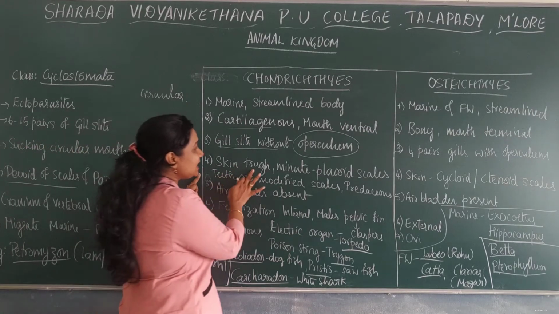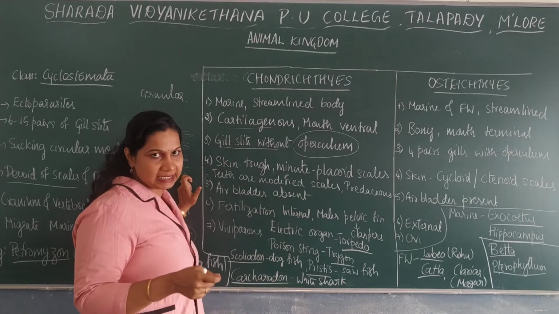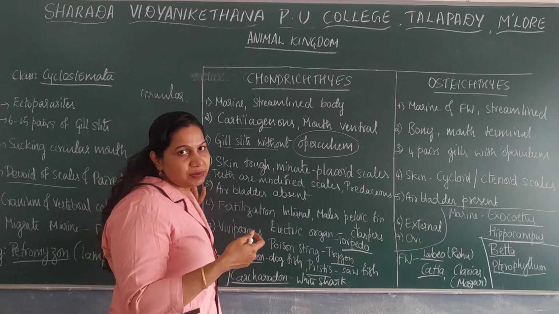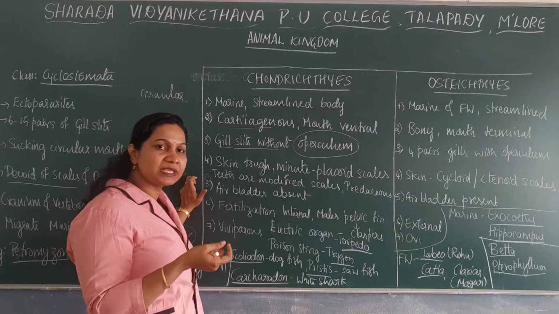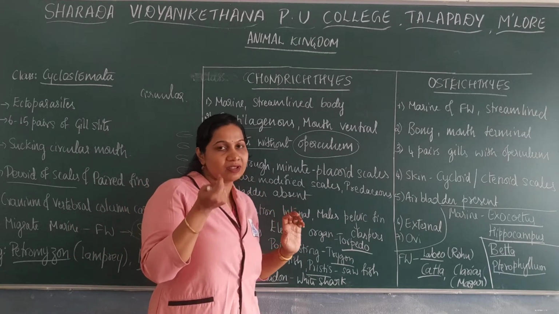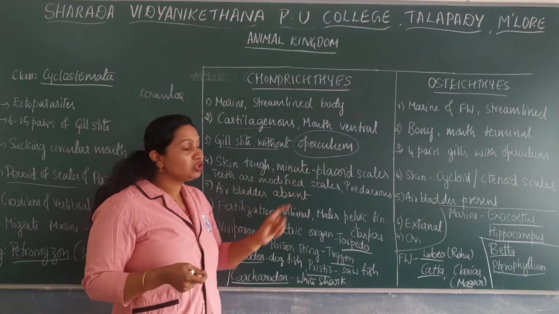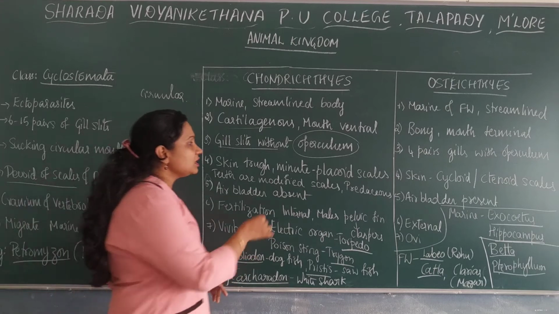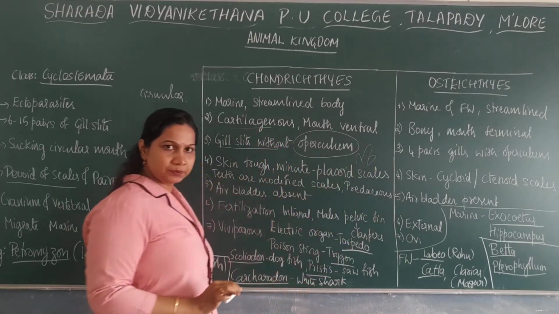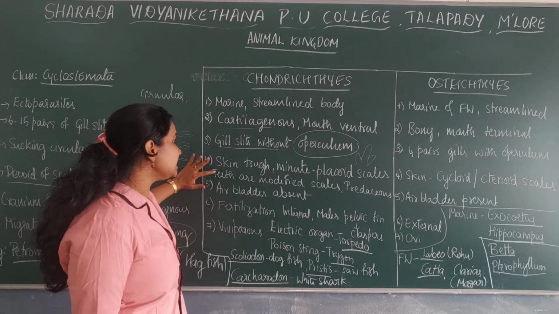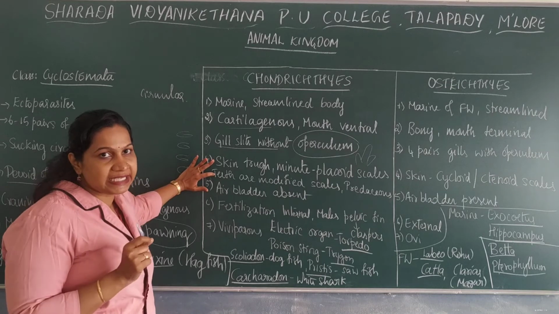Okay. So skin is tough with minute placoid scales. Scales are not visible. They are microscopic scales. If you scrape it, only then will you come to know there is a presence of scales. They have minute placoid scales. This placoid scale is mainly due to their structure.